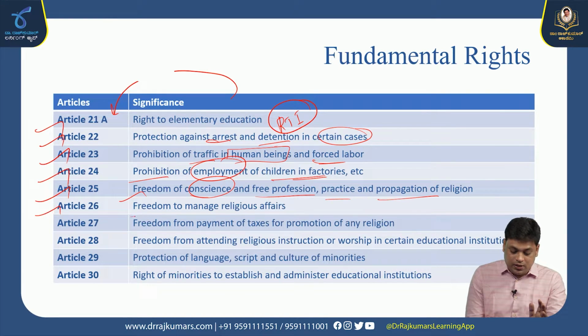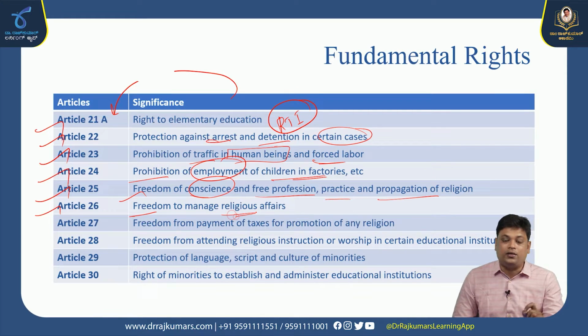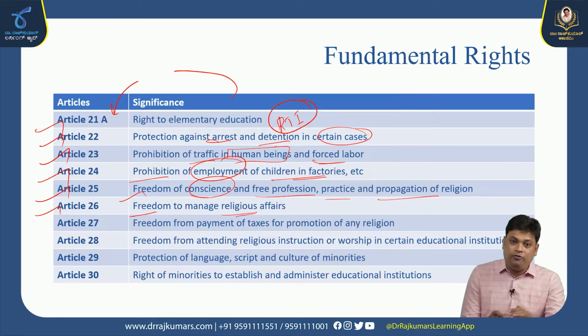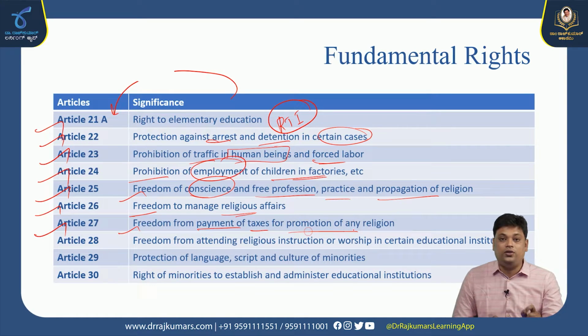Article 26, freedom to manage religious affairs. All religions have their own platforms, such as temples, mosques and churches. They have freedom in terms of managing their religious affairs. Article 27, freedom from payment of taxes for promotion of any religion. If you are giving some money for a religious purpose, that money should not come under your taxation. That is known as Article 27.